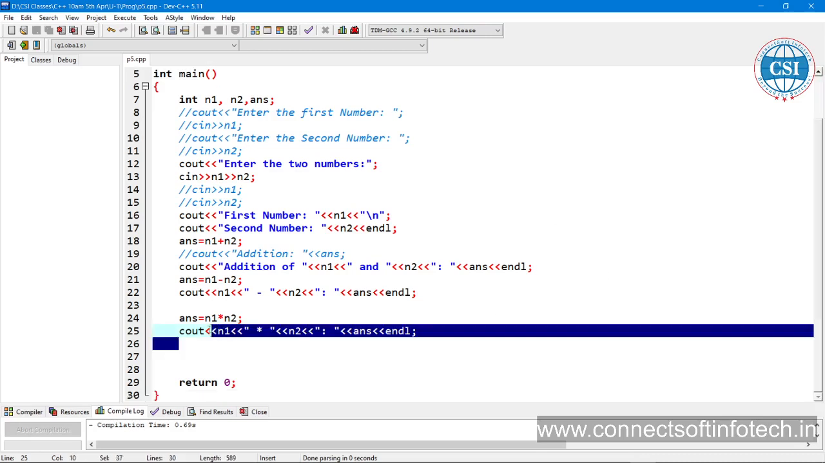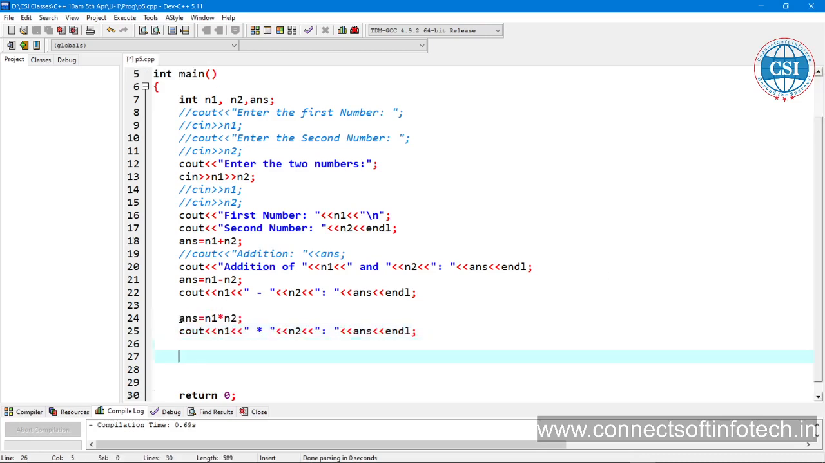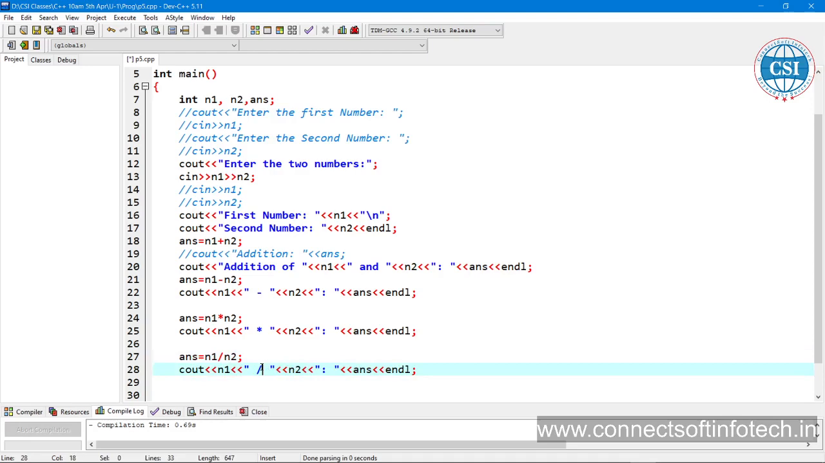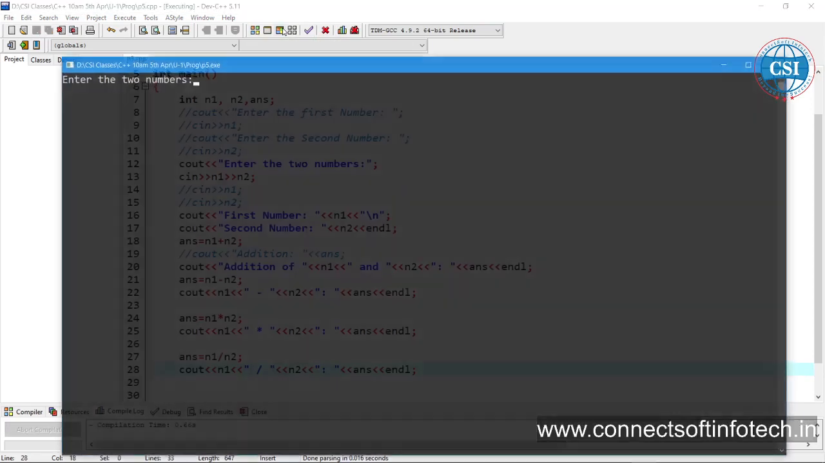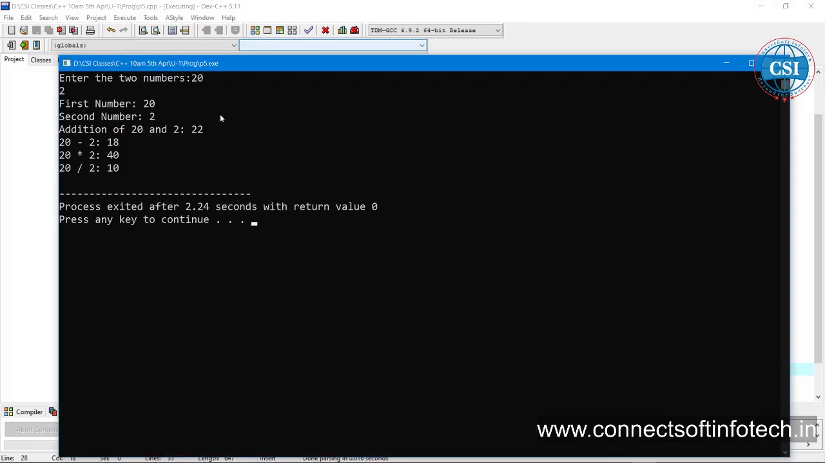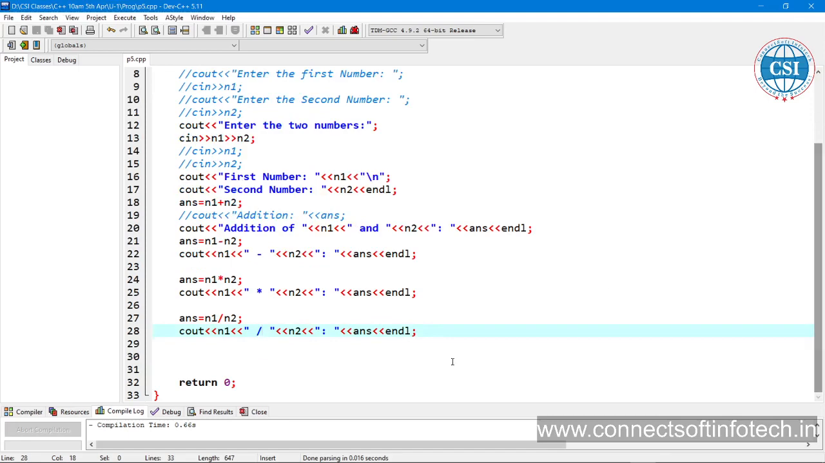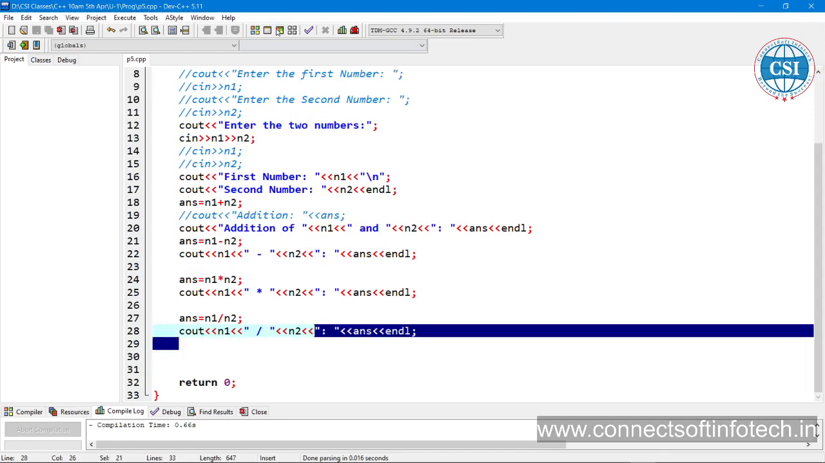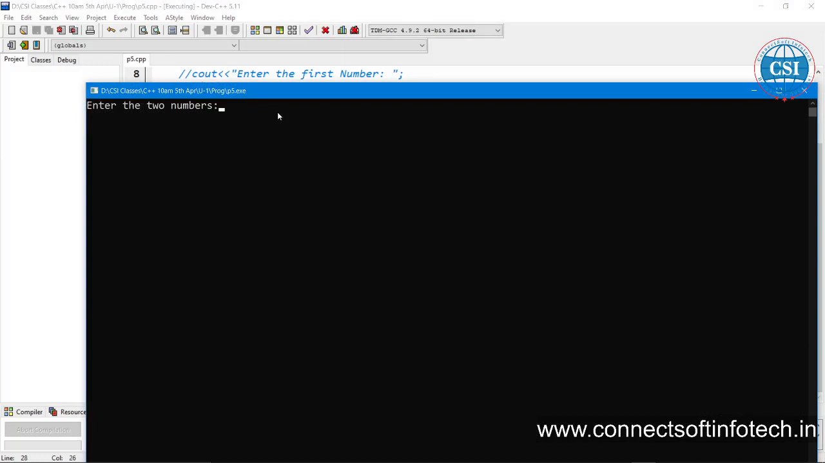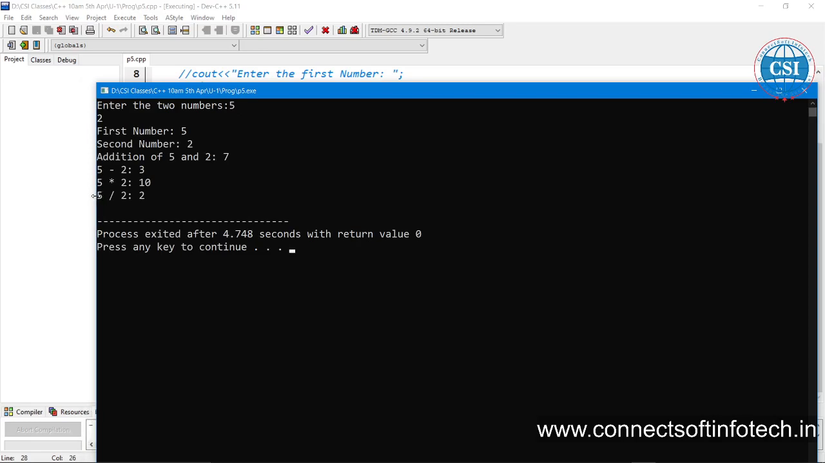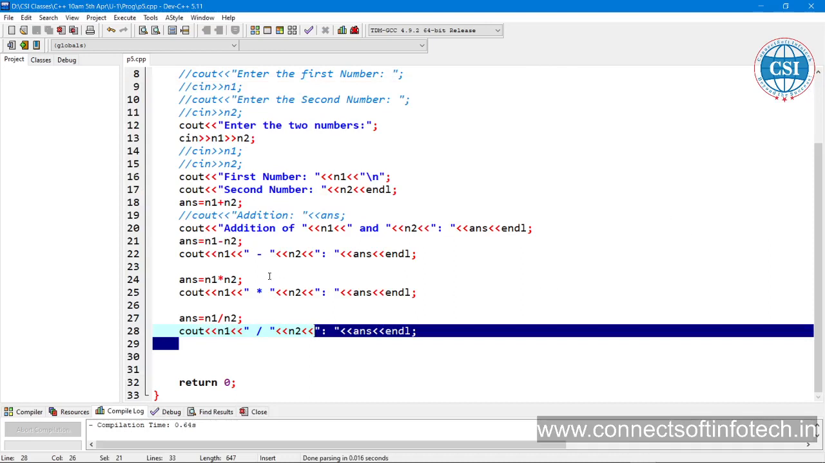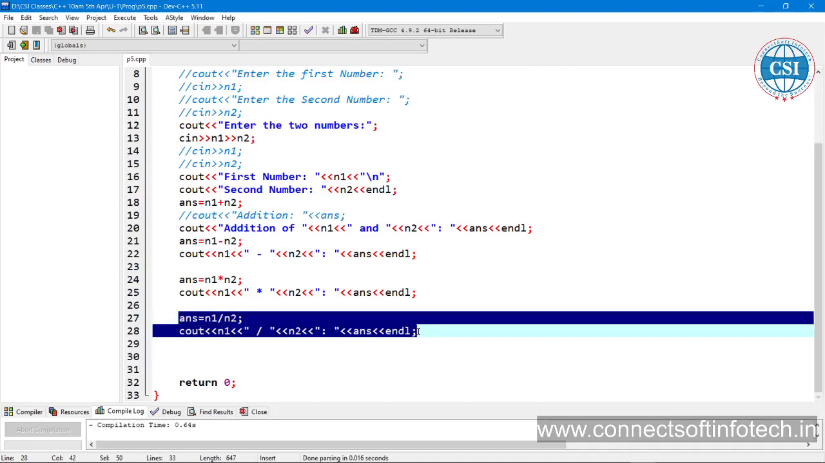The next operator you can use is division, change this sign. Dividing 20 by 2 is 10. Whatever the rules are for division in C, the same rules are available in C++. So 5 by 2 is 2, not 2.5. The remainder is there, the remainder is 1.